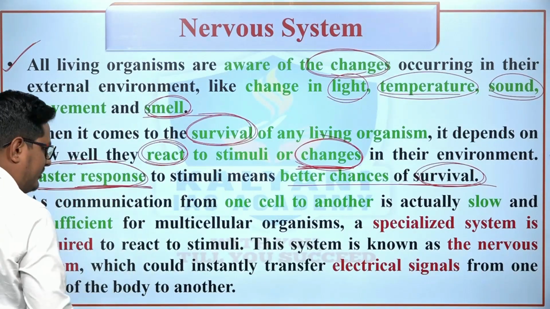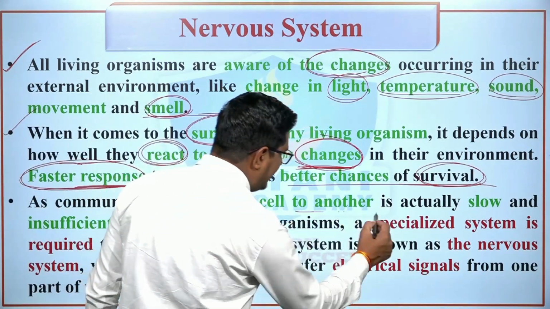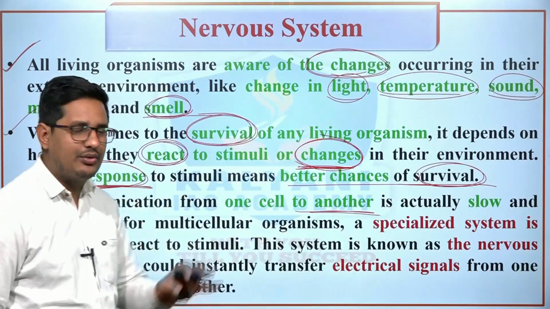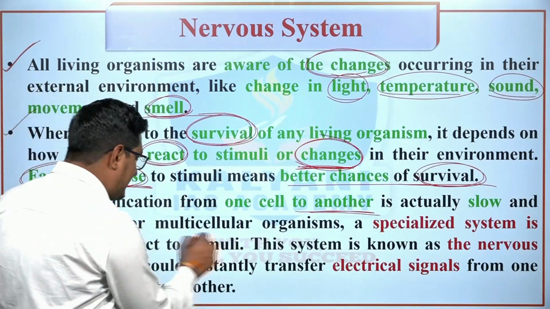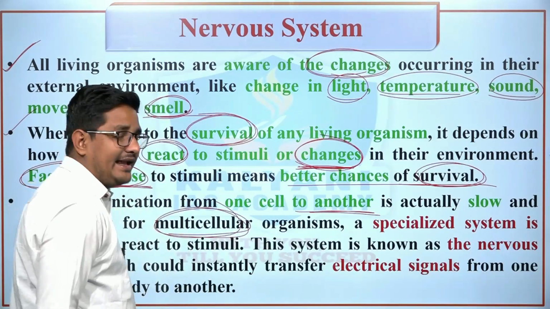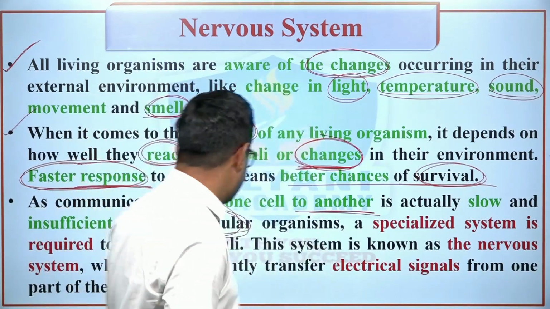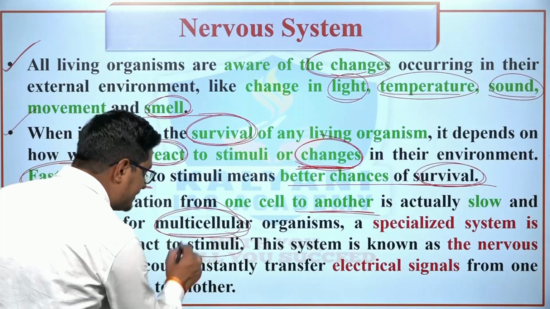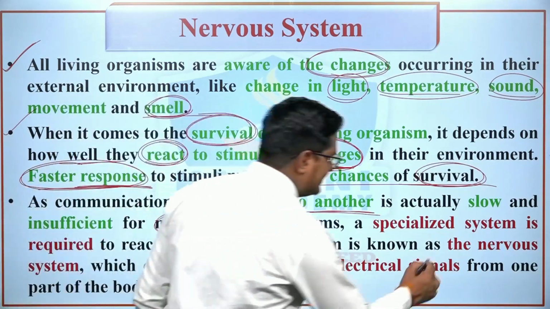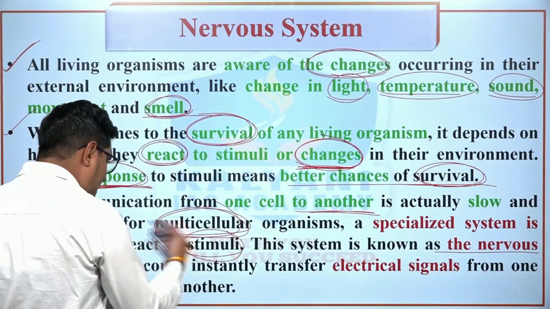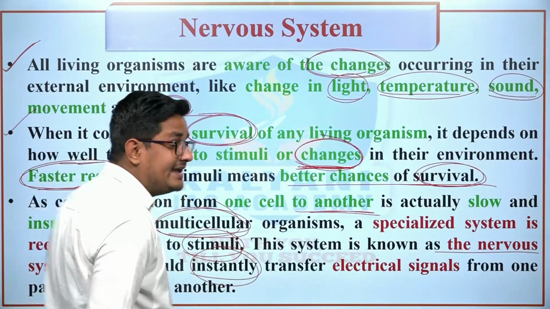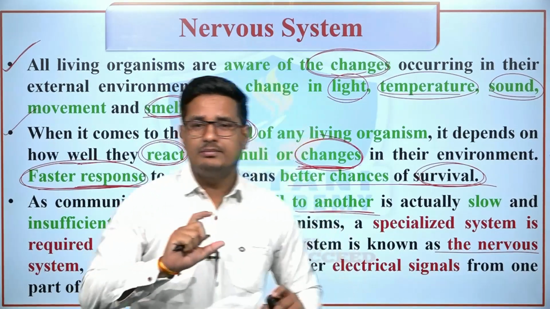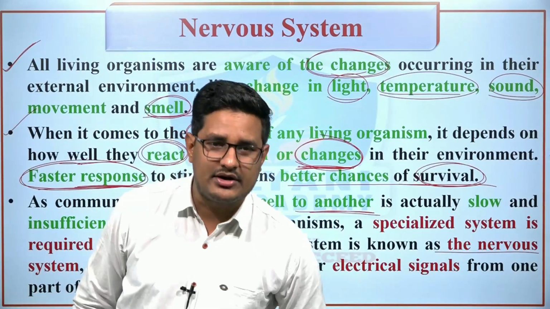As communication from one cell to another cell is very slow and insufficient for multicellular organisms, a specialized system is required to react to stimuli. This system is known as the nervous system, which can instantly transfer electrical signals from one part of the body to another part of the body.